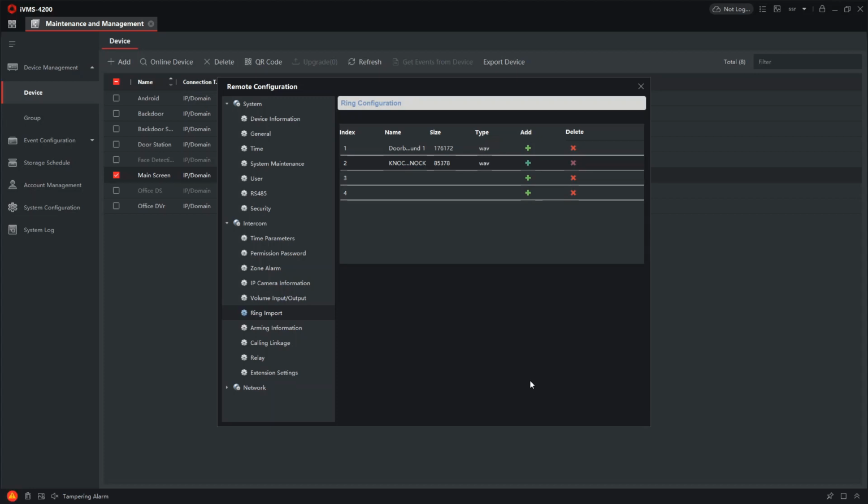So if you don't know how to use IVMS and you're just watching this as an end user, check out the earlier video. It's not really that hard to get everything set up. Just don't mess around with your settings. You can go here and add the ringtones. You should be okay. But now we're going to flip back over and test out the ringtones on our screen. Catch you there.